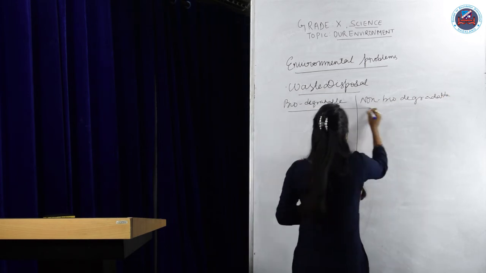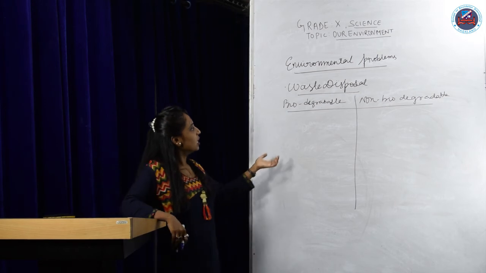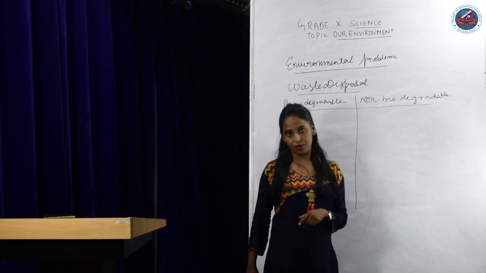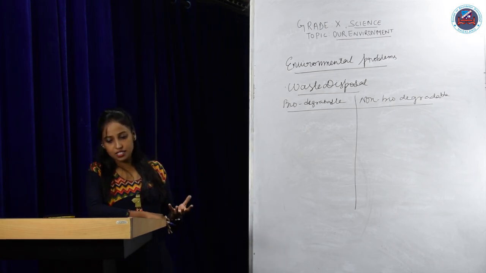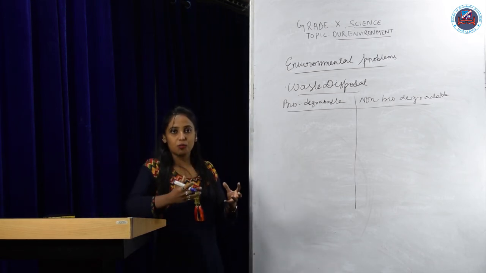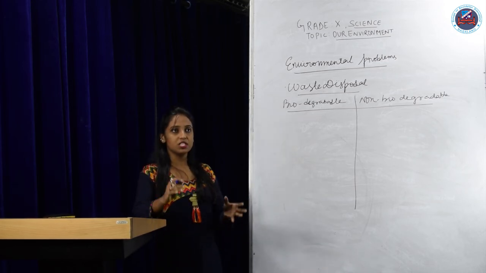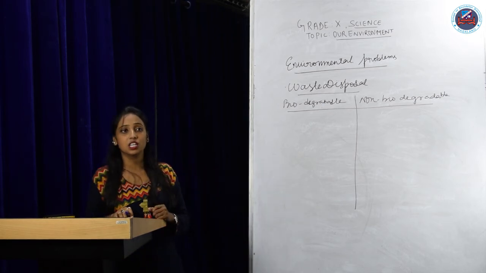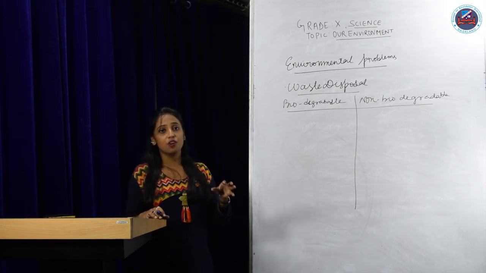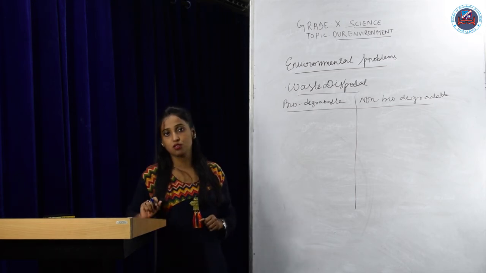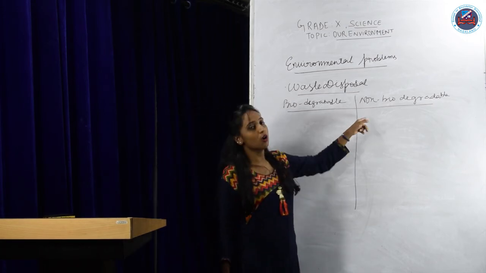So, the waste produced from all our everyday life activities is categorized into two groups. What are they? Biodegradable and non-biodegradable. See, human-made materials like plastics and all are broken down by some bacteria and fungi, the decomposers, as I have said, isn't it? And when they are not acted upon by those, they are affected by the physical conditions. And when they are not acted upon by all these things, they remain in the environment for a longer time, causing harmful effects on the members of the ecosystem. On those bases, they are differentiated into two types, that is biodegradable and non-biodegradable.